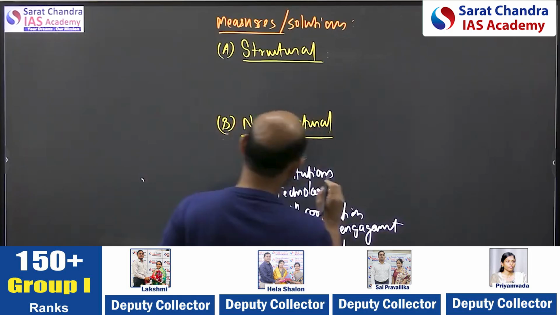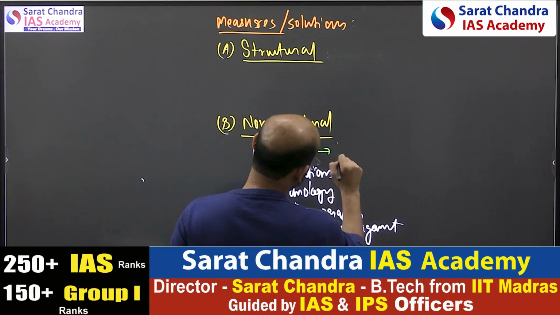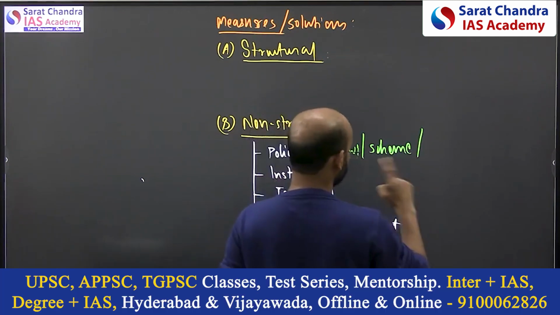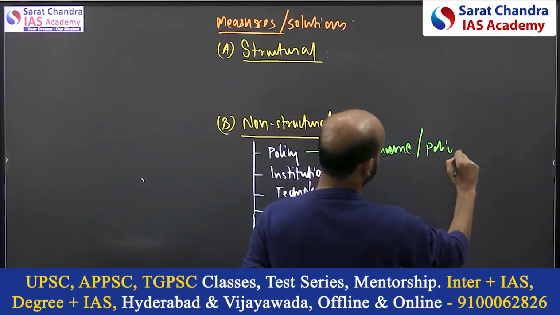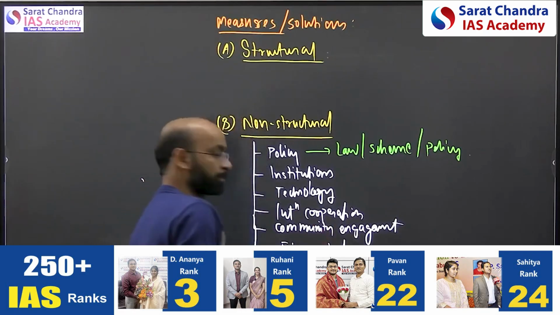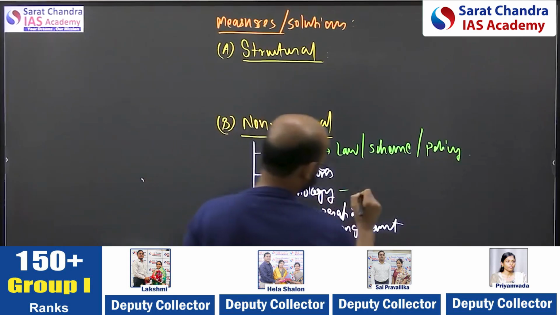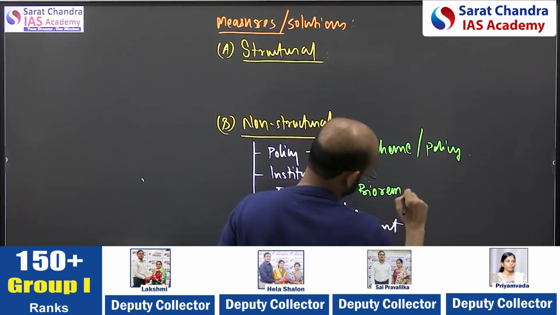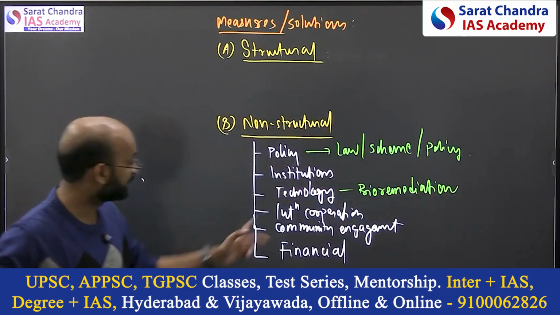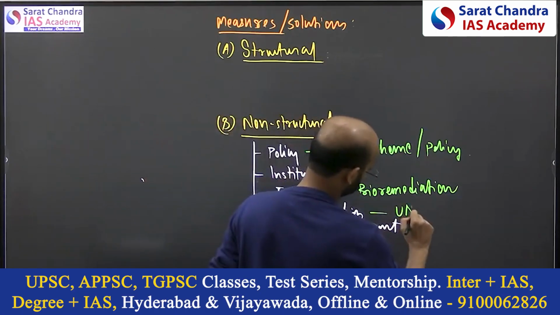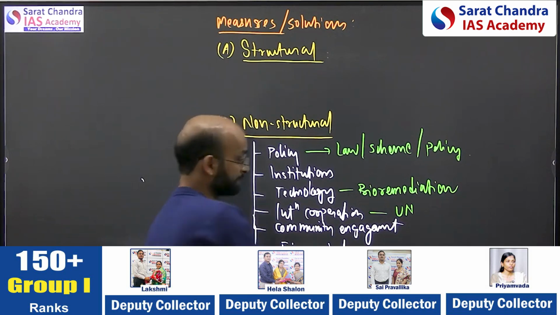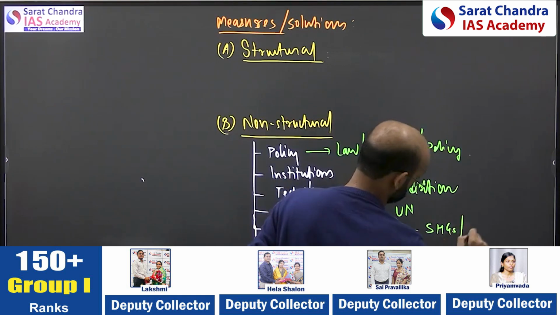Here in the policy you can talk about either law, scheme or any policy. Okay, second, institution, we know. Technology or the scientific approach, like here it can be bioremediation, such kind of technology can be used. International cooperation, as we know, different United Nations offices and institutions are there. Community engagement is required, like you can talk about SHGs, NGOs.